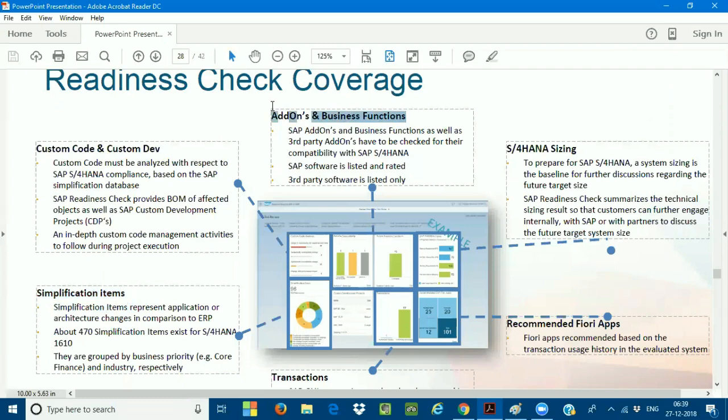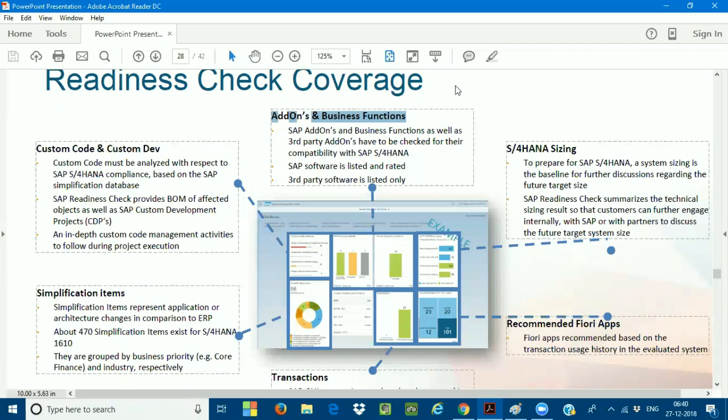Hey Mahesh, we have an add-on called CRM, SRM. We have different add-ons. Before I go for the conversion, could you please check whether these add-ons are compatible after the conversion or not? So these add-ons like CRM, customer relationship management, supplier relationship management, there are different add-ons. I need to check whether these business functions or the third-party add-ons are compatible with SAP S/4HANA. Very, very important.